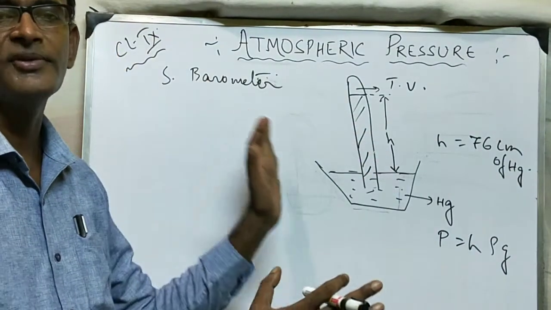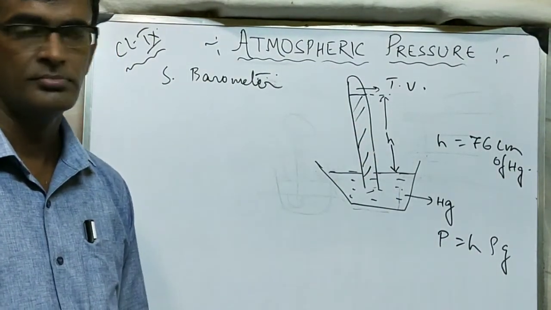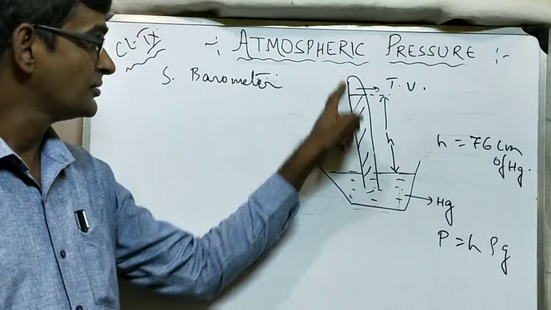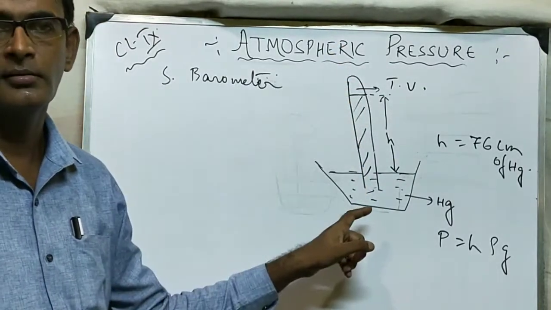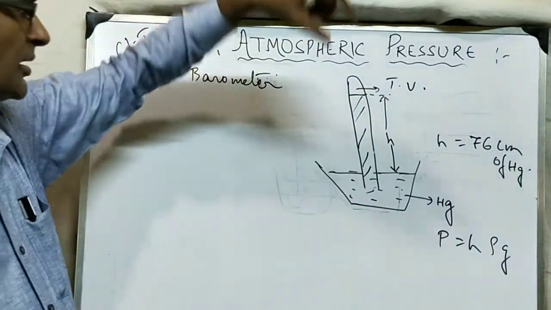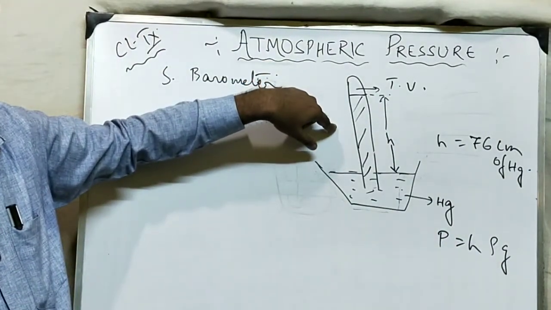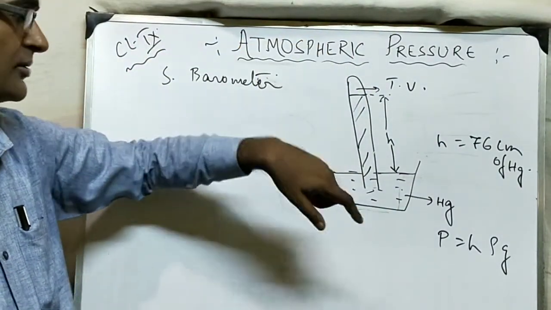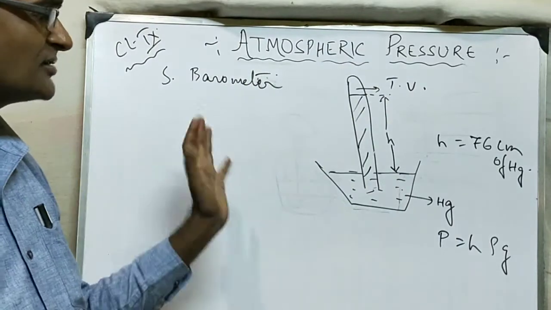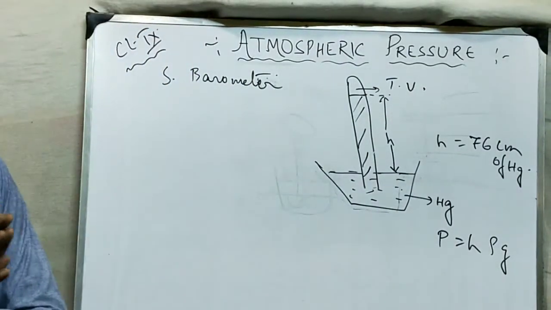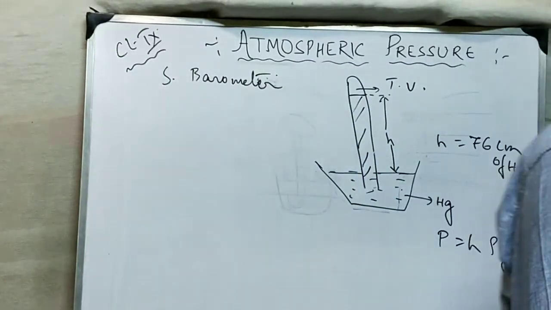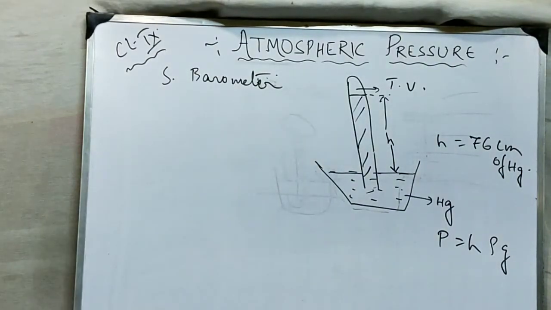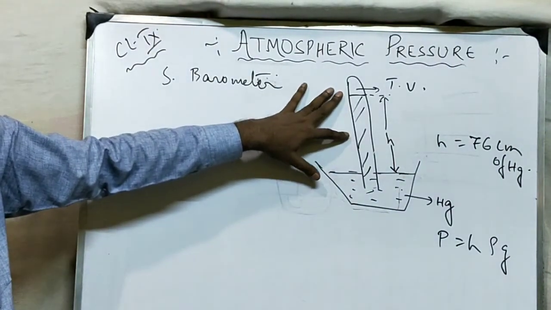Second is that this system is not portable. Third, this glass has no protection. This is a long tube, 1 meter tube. There may be a chance of breaking it, because there is no protection. The 1 meter long tube of glass, ordinary glass, so this may break. So these are some drawbacks, demerits of the barometer.